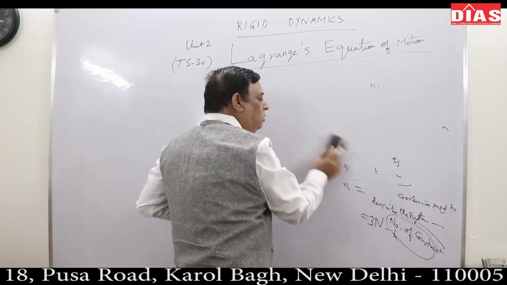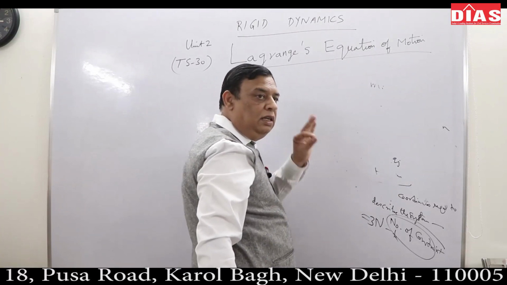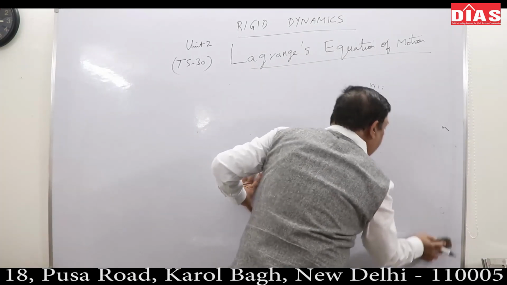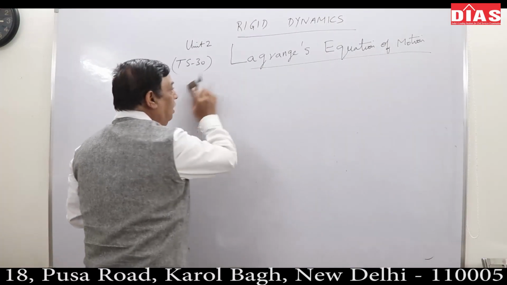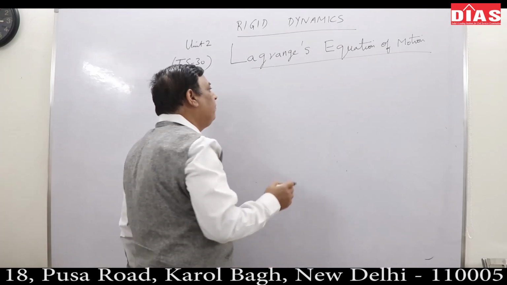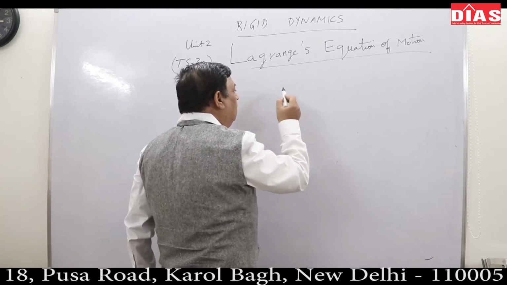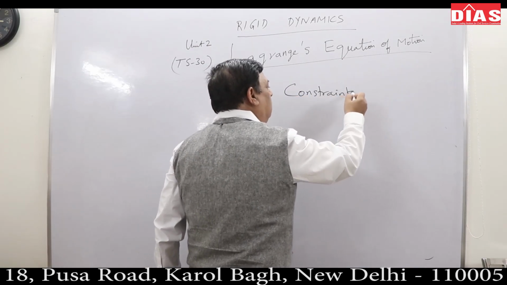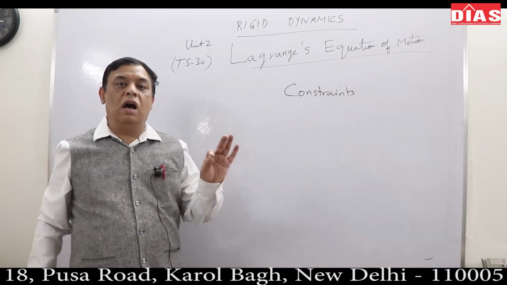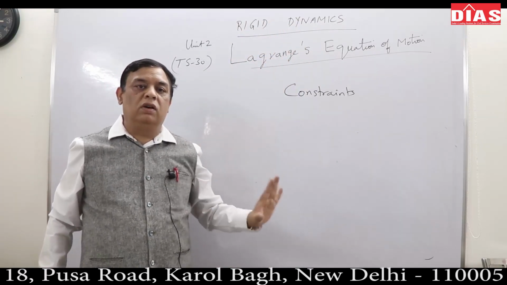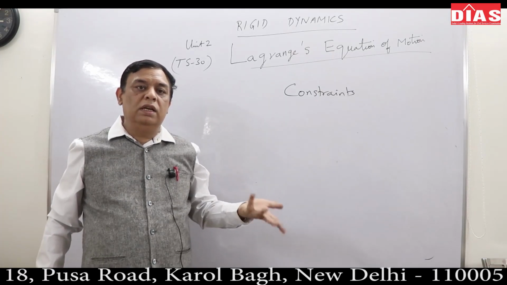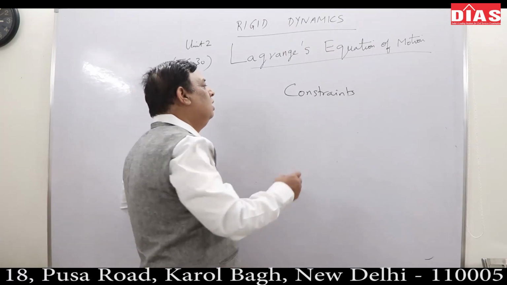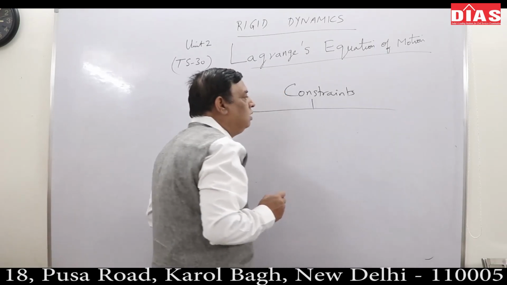So generalized coordinates can be chosen arbitrarily. The only restriction is that they should not violate the constraints imposed on the system, and they must be able to describe the dynamical configuration. After generalized coordinates, I am talking about constraints on motion, because generalized coordinates are chosen according to the restrictions of the constraints. The number of degrees of freedom is restricted by the number of constraints. So what kind of constraints? Because they are very important. Constraints means restrictions imposed.